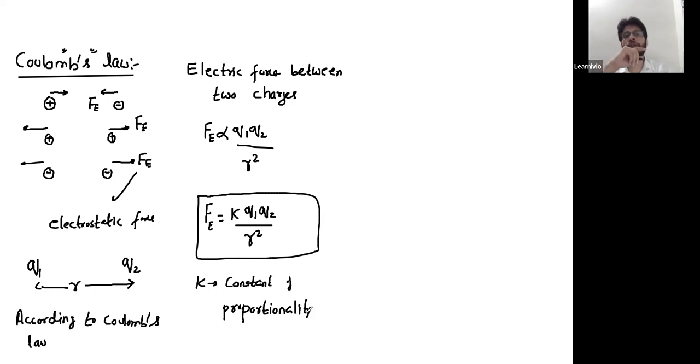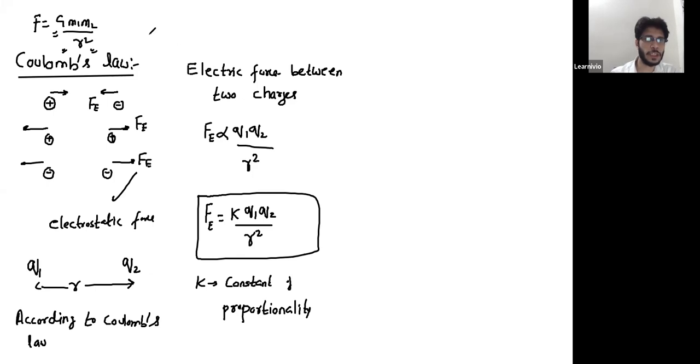If you remember the law of gravitation, you must have done gravitation in class 11. If you compare it with Coulomb's law, the law of gravitation has exactly the same structure. The law of gravitation says the force between two masses is G m1 m2 divided by R square. The only difference is that instead of charges, you have masses. Instead of the electrical constant of proportionality, you have the universal gravitation constant. Otherwise, the overall structure is the same.